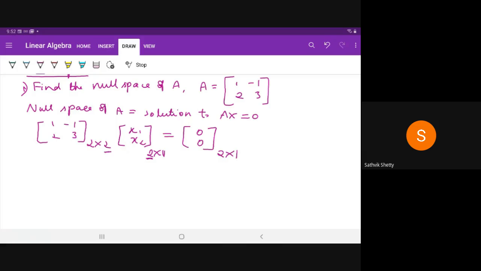If I multiply these two, it will be... Pritika, tell me the multiplication of A into X. x1 minus x2 is equal to 0.